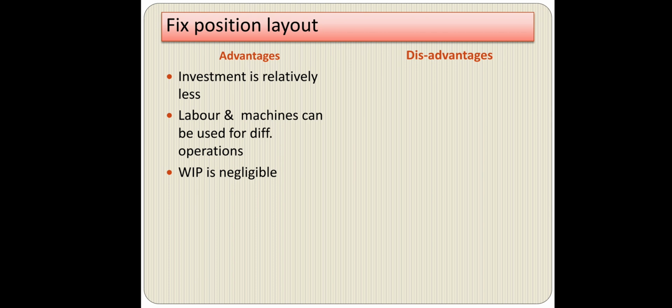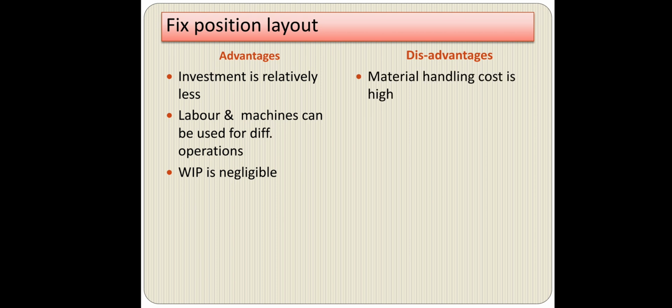Then work in process is negligible. Yes, when we produce small products, the work in process is high, because there are different processes which assemble the main product. But in fixed position, we only focus on a particular product and we move around that product, so work in process in that production process is very negligible.